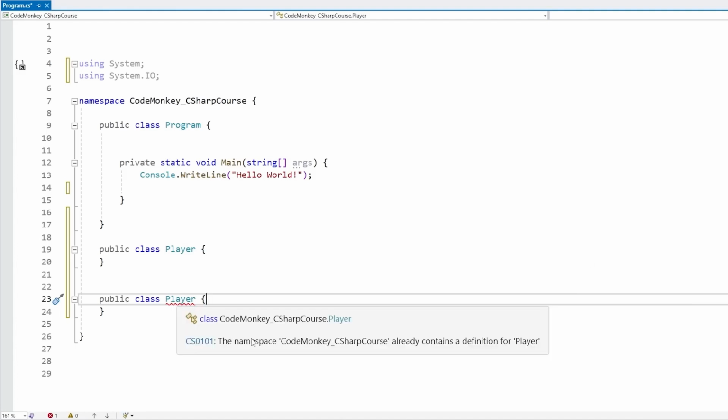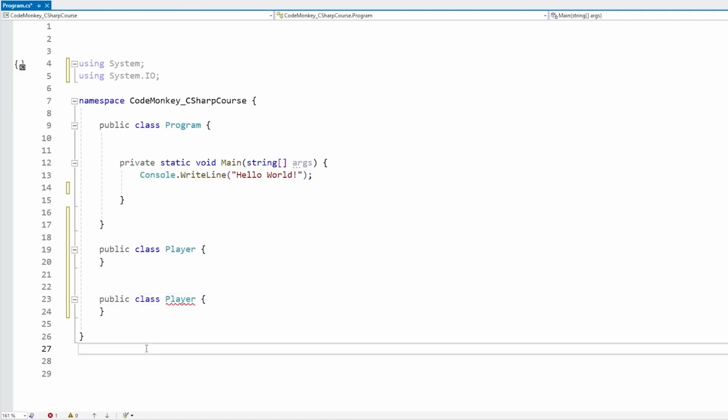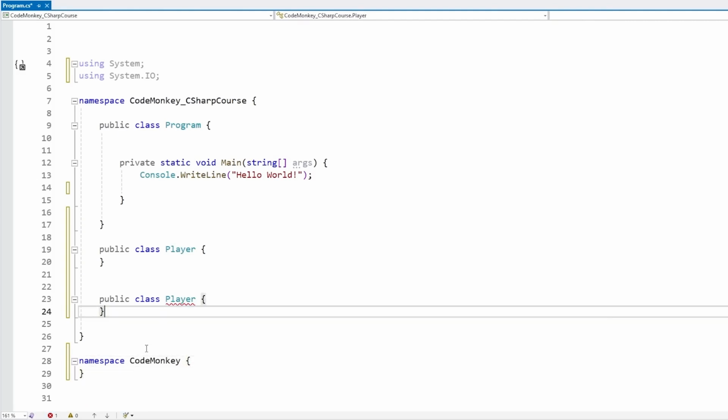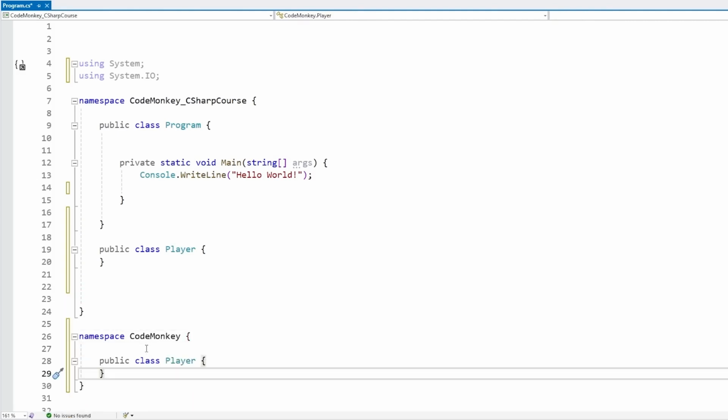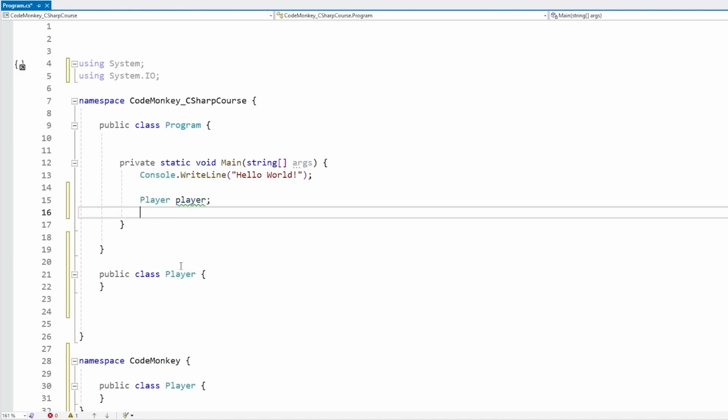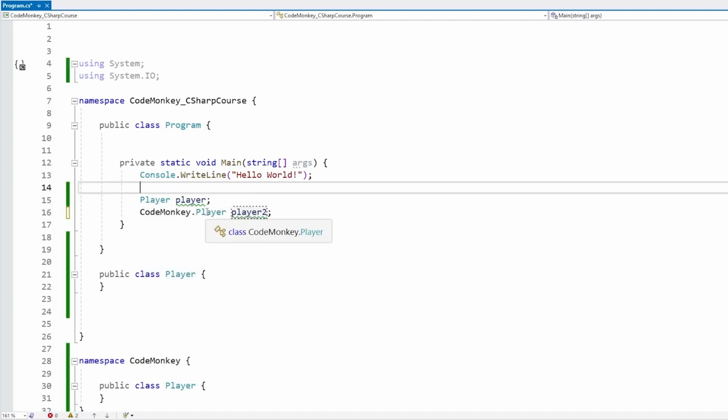And right away, this is also giving us a hint as to what the solution to this problem is. The solution is simply to put it in another namespace. So namespace, I can give it whatever name I want. Then I can place this class inside of that namespace. And up here, I can use either of them. So I can use player, and this one is referencing the one down here, the one inside of this namespace, or I can go inside the CodeMonkey namespace, access player, and yep, with this, now I'm referencing the other one in the other namespace.